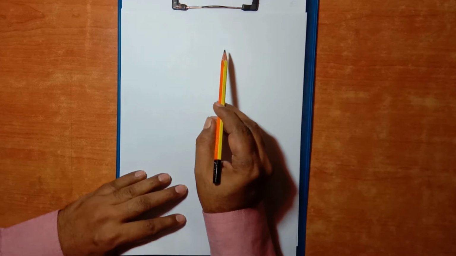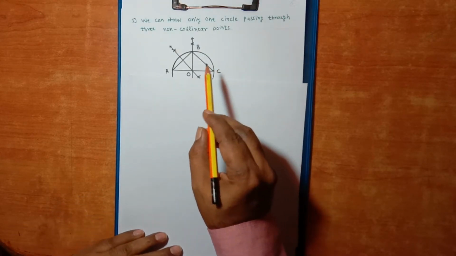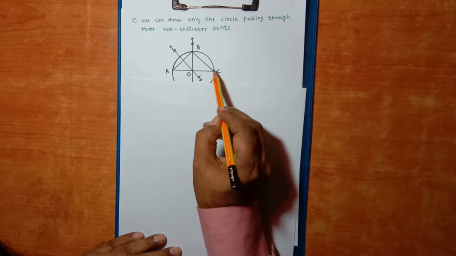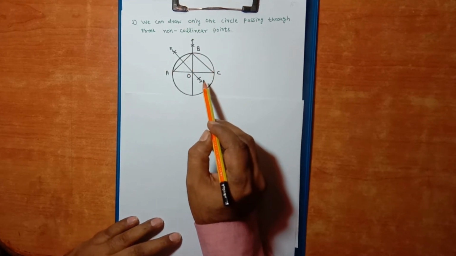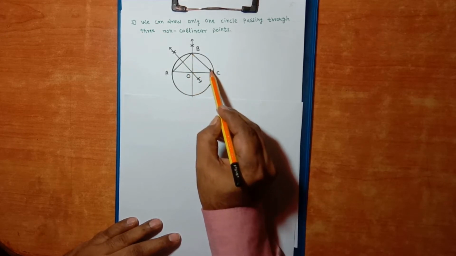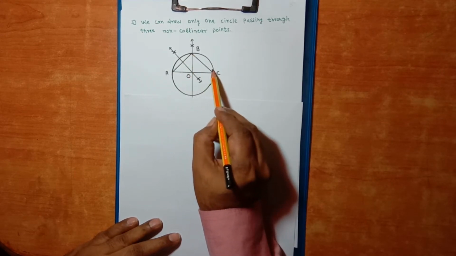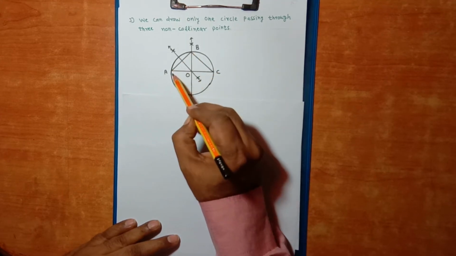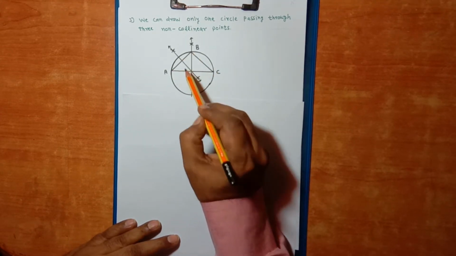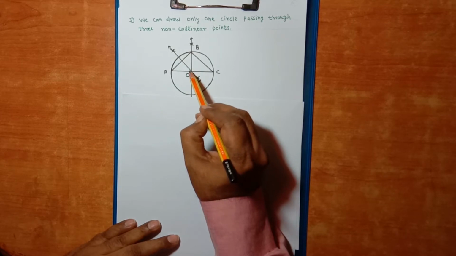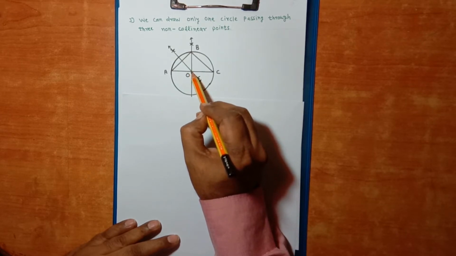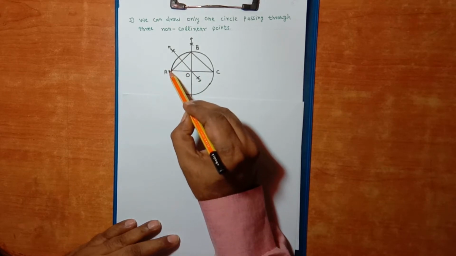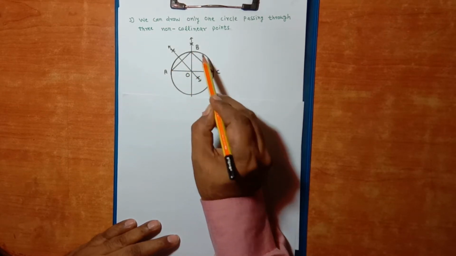Now let us see how many circles can be passed through three non-collinear points. Here point A, B, C are non-collinear points. I have drawn segment AB, segment BC as well as segment AC, and I have drawn perpendicular bisector of side AB as well as of side AC. Both these perpendicular bisectors intersect each other at point O. So taking O as a center, a circle is drawn which passes through three non-collinear points A, B and C.